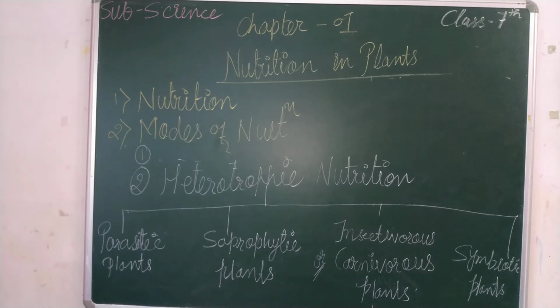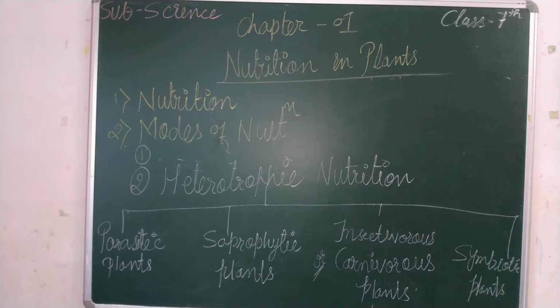In the early classes you might have studied that the organisms which do not make their food on their own are called heterotrophs, right? In short, the plants which cannot make their food for themselves are called heterotrophs, and autotrophs means they make their food on their own.